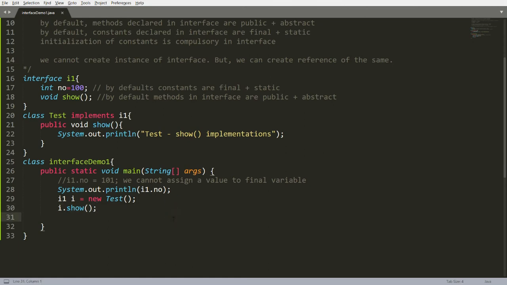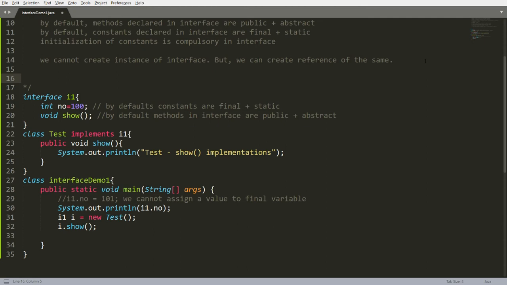Now, the question is what kind of method we can write in interface. By default, the method declared over here is public abstract. By default, the constants, whatever you declared over here, are final and static. Now, what kind of method can we write in an interface? You can say that since Java 8 onwards, we can have default and static methods in interface.